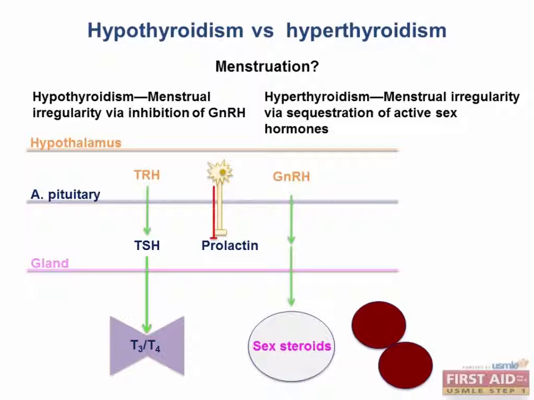So hypothyroidism causes menstrual irregularity, so what? Hyperthyroidism must cause, I don't know, superfertility or something? Actually, hyperthyroidism can also cause menstrual irregularity by a totally different mechanism.